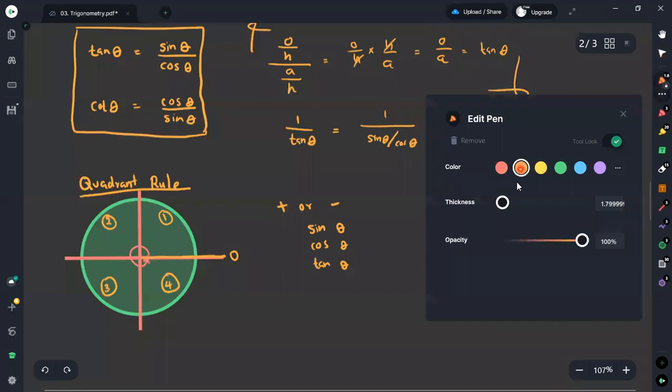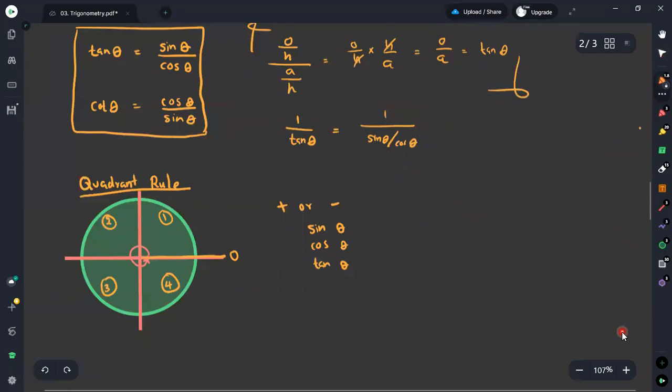Therefore, in the first quadrant you will get plus signs for all three: sine will be plus, cosine will be plus, and tan will be plus.